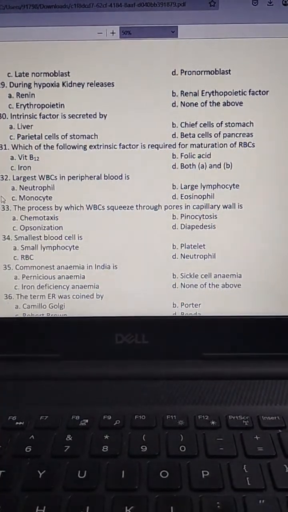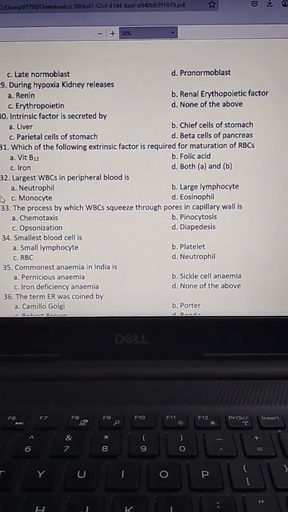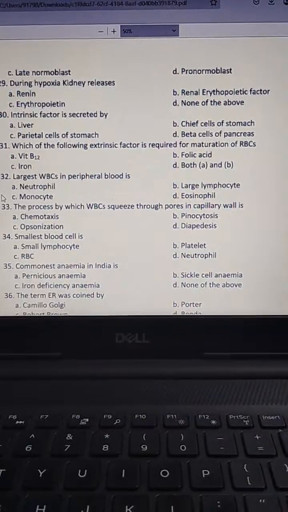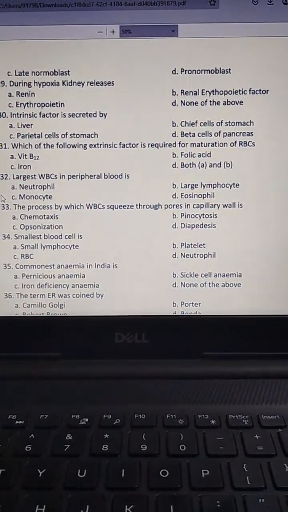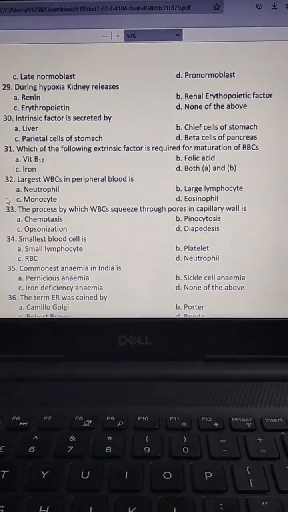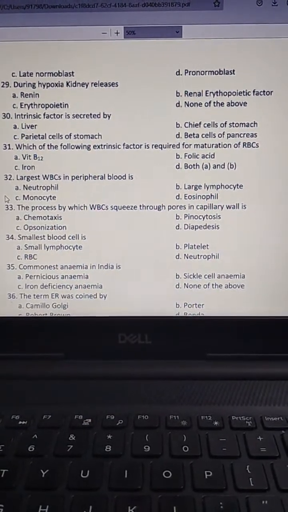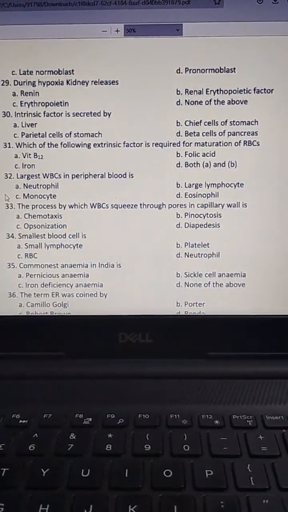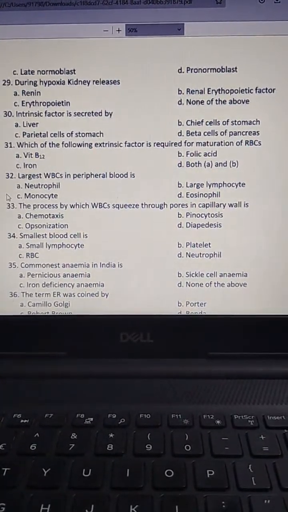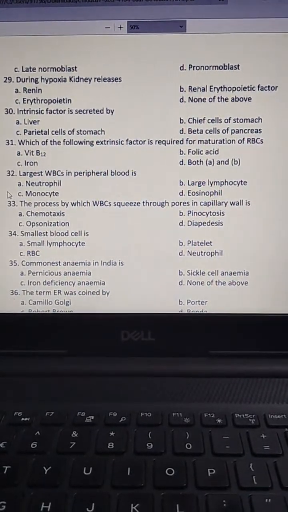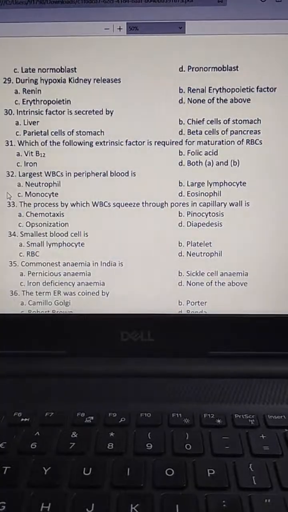Then next one, which of the following extrinsic factors is required for maturation of RBC? Vitamin B12, folic acid, iron, both A and B. 31st question. The answer, vitamin B12 and folic acid. Option D is the correct answer.